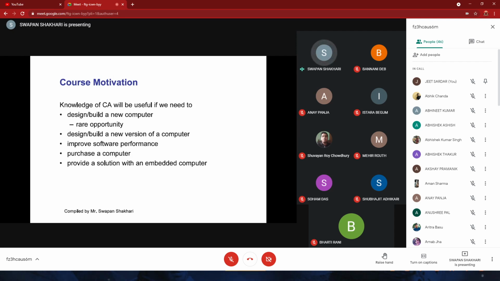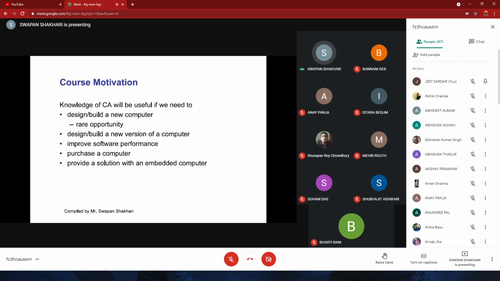The motivation is mainly numbers, marks, and then, as a computer science student, you should have some knowledge. Otherwise, in case you have only software knowledge but you need some hardware knowledge, then at the time of purchase of a computer or any system, you will need this knowledge, though you may not work in computing device development.